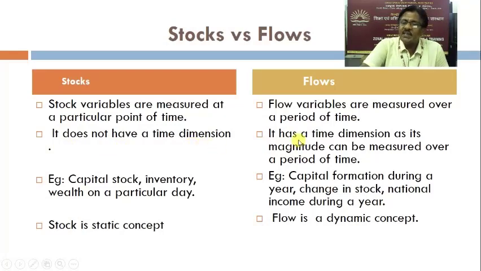Flows have a time dimension as their magnitude can be measured over a period of time. Examples of stock variable: capital stock, inventory, wealth on a particular day. Examples of flow variable: capital formation during a year, change in stock, national income during a year. Stock is a static concept, flow is a dynamic concept.